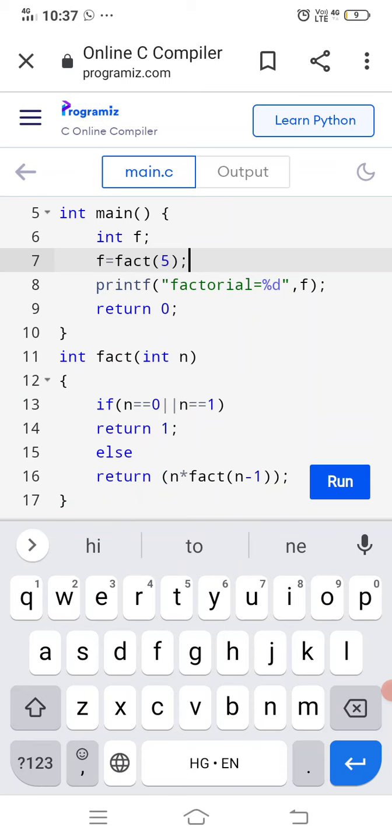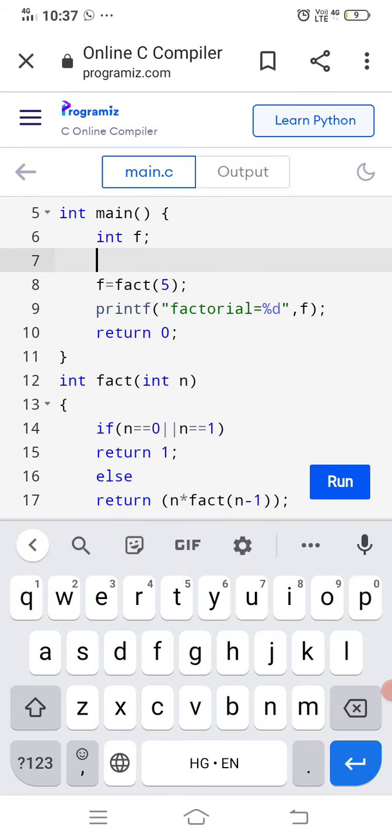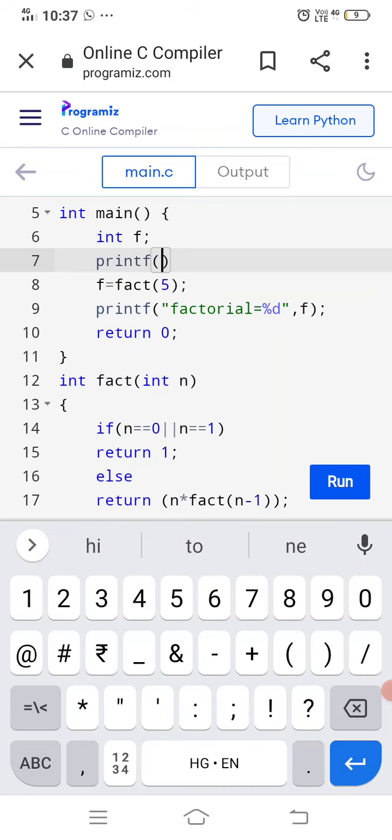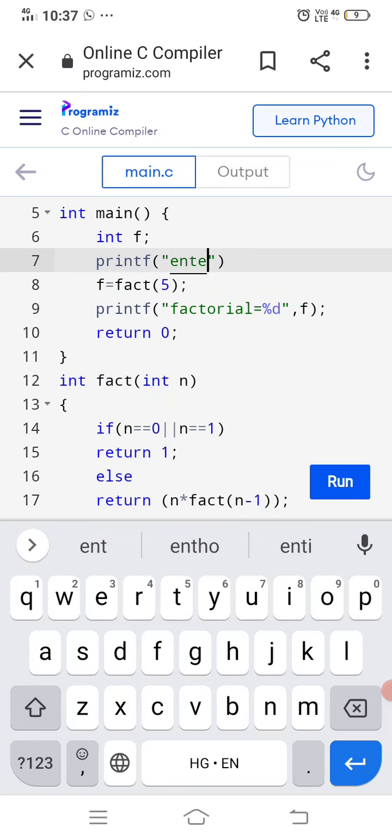Okay, if you want, you can also use the printf function. So how to use the printf function? Simply here you ask the user for entering the number, that is, enter a number to find the factorial.